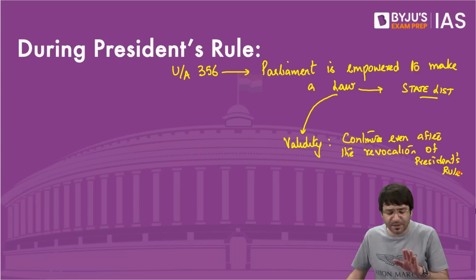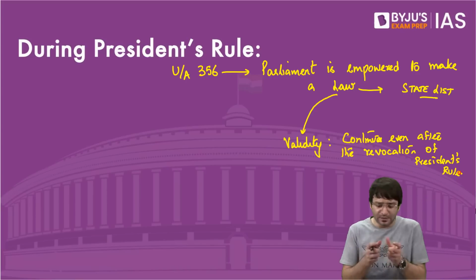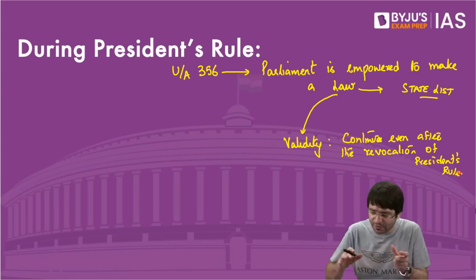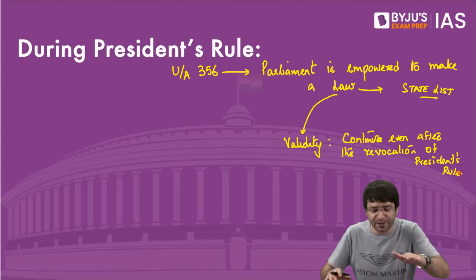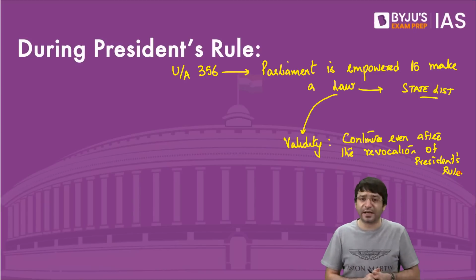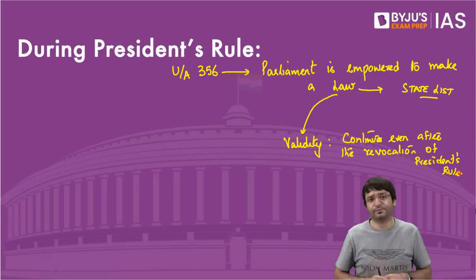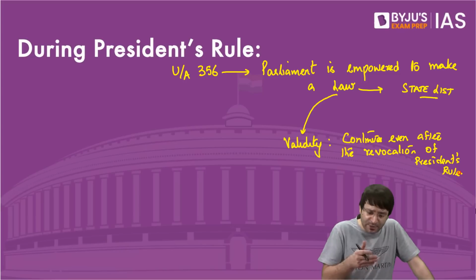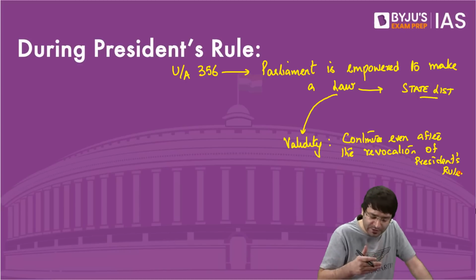The law passed by the Parliament on the state list during national emergency will continue as long as the national emergency is in place. Once the national emergency is revoked, this law will continue for a further period of 6 months. After that, it lapses. But that is not the case when a law is passed by the Parliament during President's rule. A law passed by the Parliament during President's rule for that particular state, which is under Article 356, this law continues.